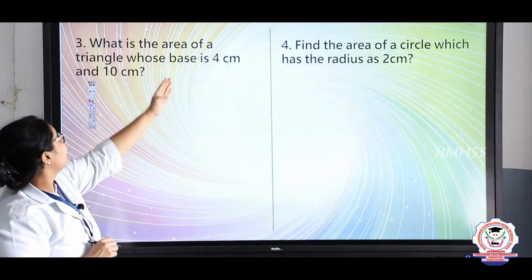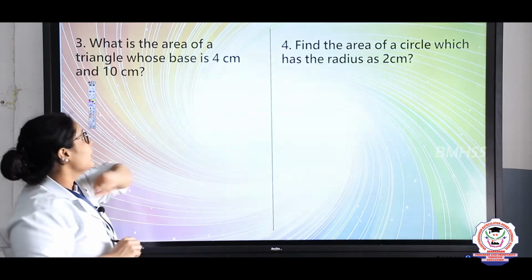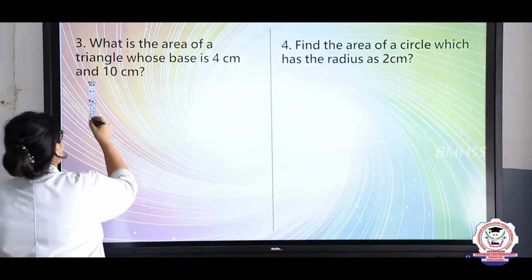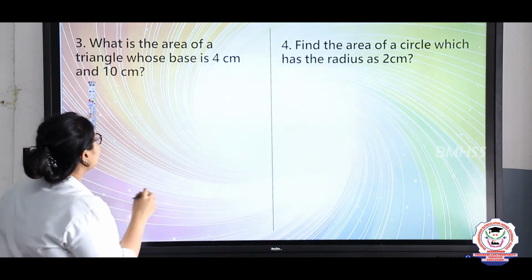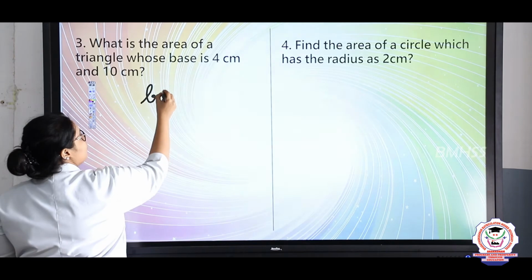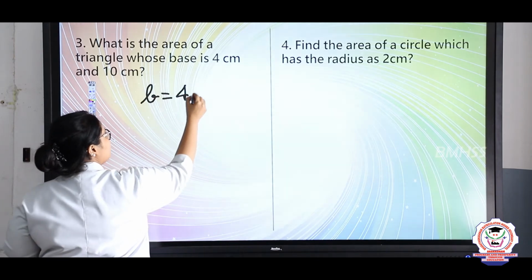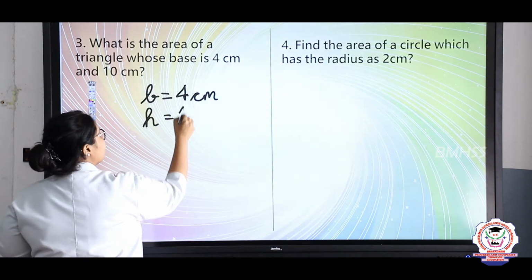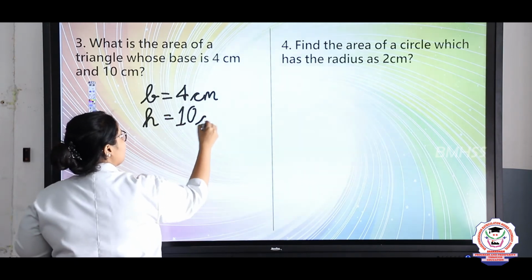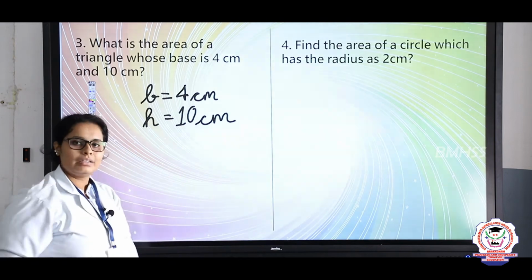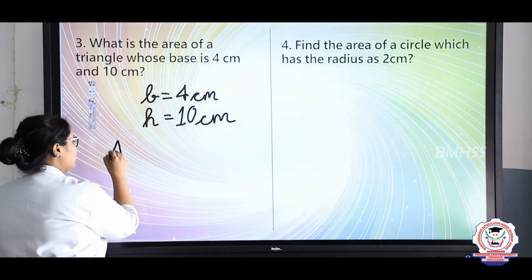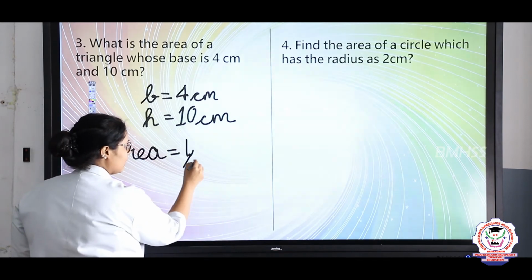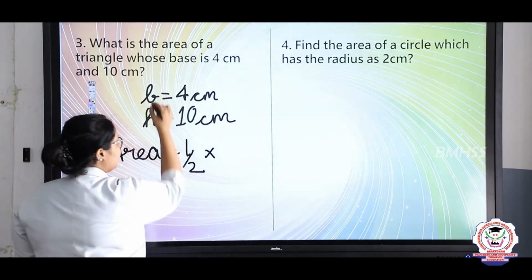problem is, what is the area of a triangle whose base is 4 centimeter and height is 10 centimeter. Okay, so here we know that base is equal to 4 centimeter and height is equal to 10 centimeter. Okay, now what is the area of a triangle? So you will write area is equal to half multiplied by B